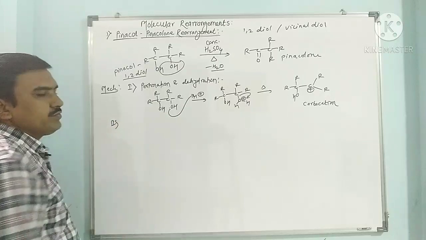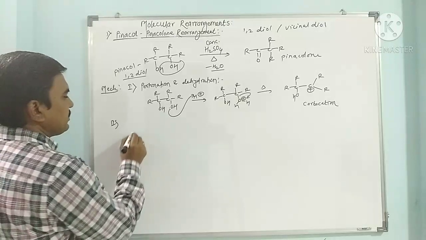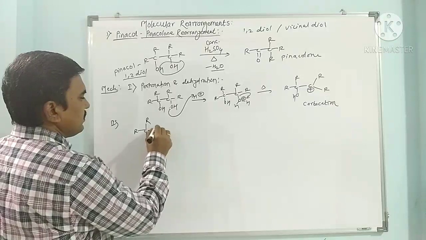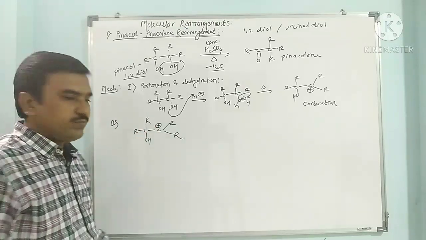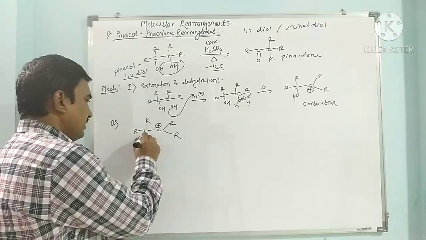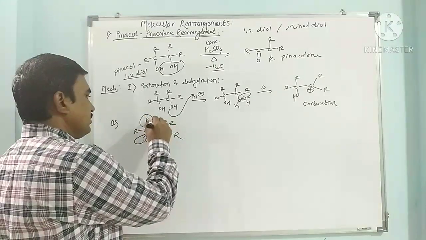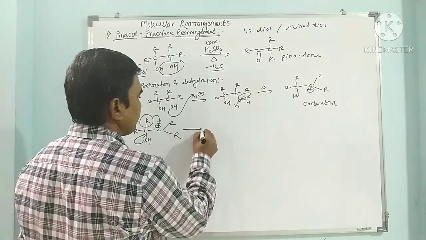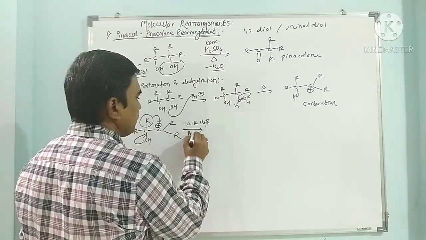In step 2, the carbocation undergoes rearrangement. Now how does the rearrangement take place? Here is the carbocation, with R, C, OH, R, and C plus, R, R. The lone pair of this oxygen attacks the carbon which has two alkyl groups, and an alkyl group migrates from one place to the next. So this is a 1,2-alkyl shift, a 1,2 R shift. This is called the rearrangement.